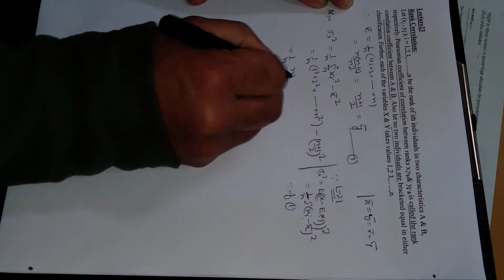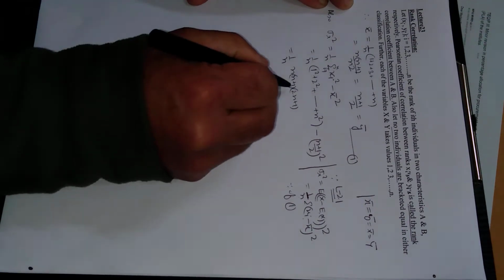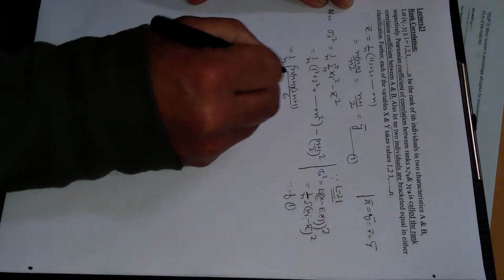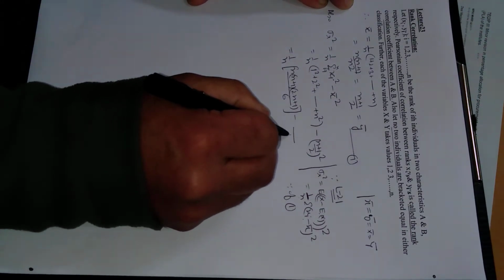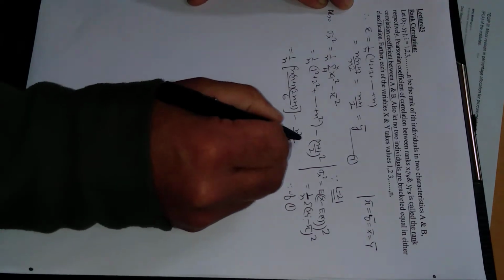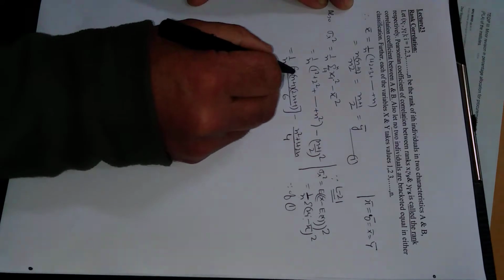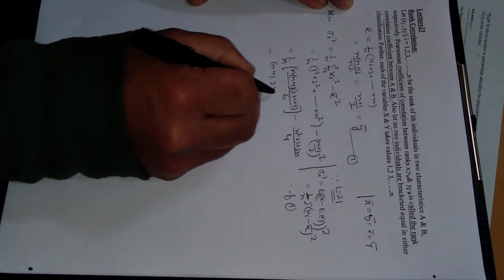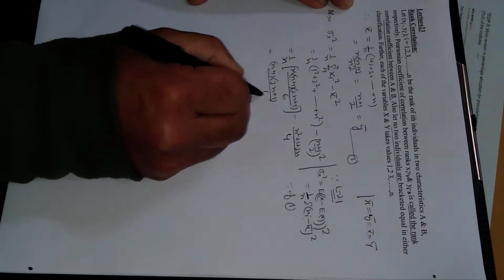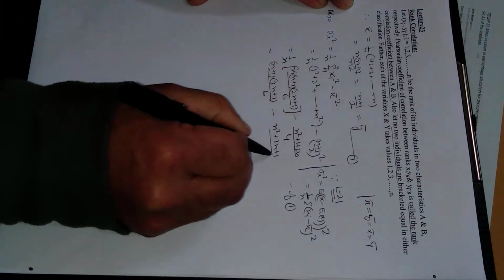So this is n plus 1 into 2n plus 1 divided by 6 minus n square plus 2n plus 1 divided by 4.